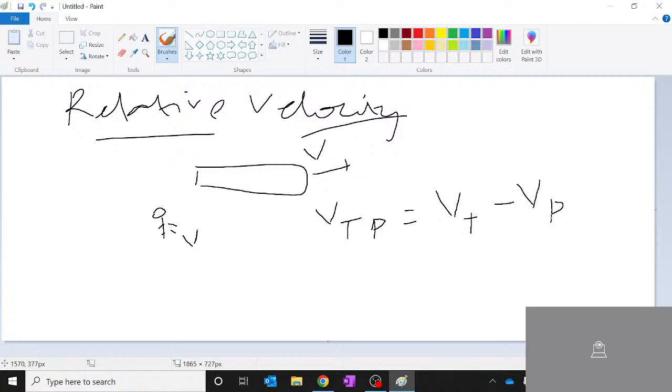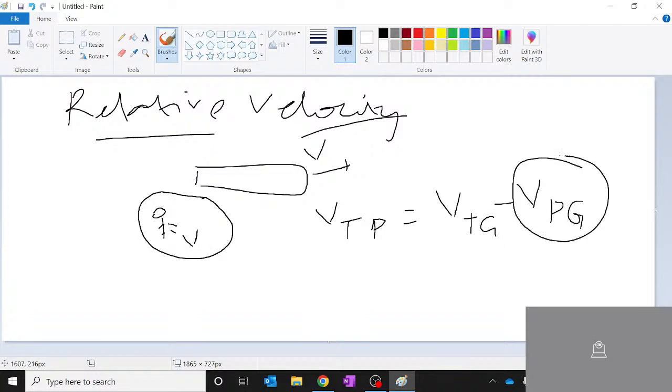This is velocity of train with respect to ground minus velocity of person with respect to ground. If the person is at rest, this will be 0. If the person is moving, similarly you will have a value here, and this is how you get the relative velocity of train with respect to the person.